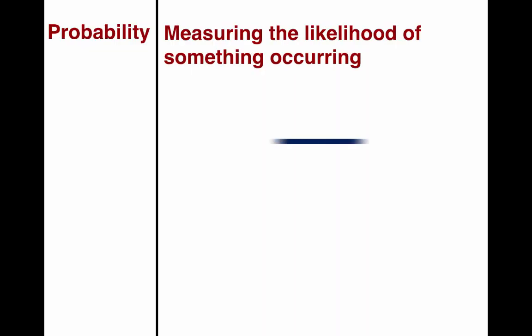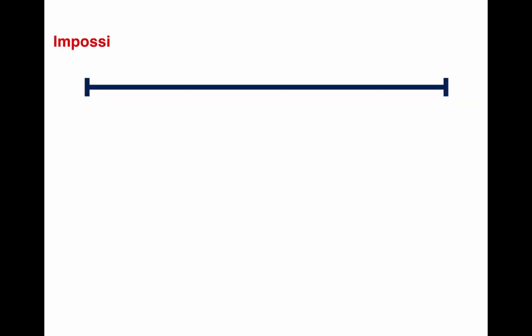So let's say we did it on a spectrum here. We're going to draw a number line in our notes. On the left-hand side of the number line is what I'm going to call the impossible side, and on the right, the certain side, like for sure. If I asked you how likely is it that I'm going to pass my algebra test, I could rate it from impossible to certain I'll pass. Mathematically, impossible means I have a 0% chance of passing, not even possible. Certain would be a 100% chance of passing. For sure, I'm going to pass.